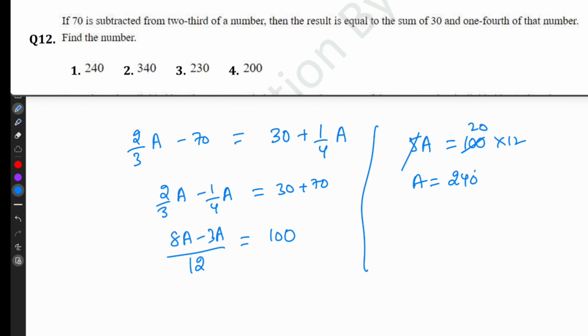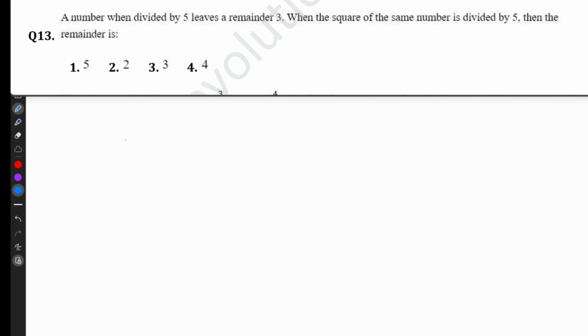So that is 240. A number when divided by 5 leaves a remainder 3. So 5 plus 3, the number will be 8. When the square of the same number is divided by 5, so 8 square is equal to 64 divided by 5. So 5 12s are 60, remainder 4.